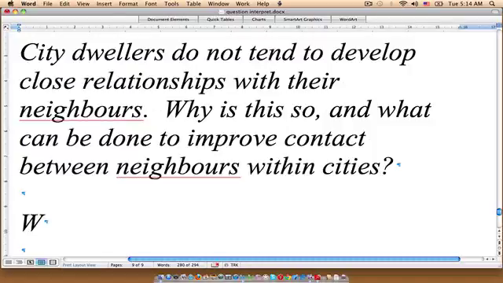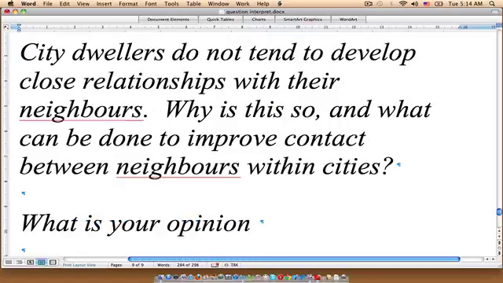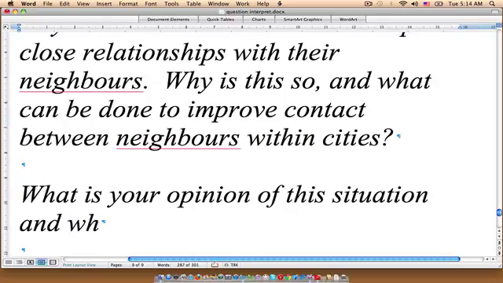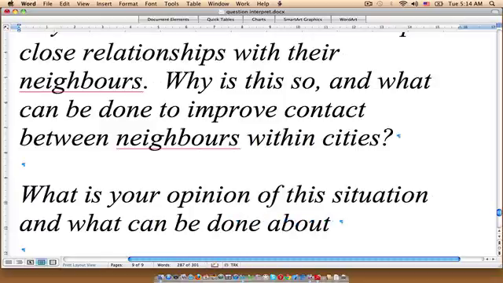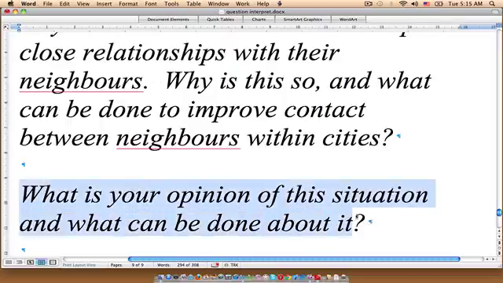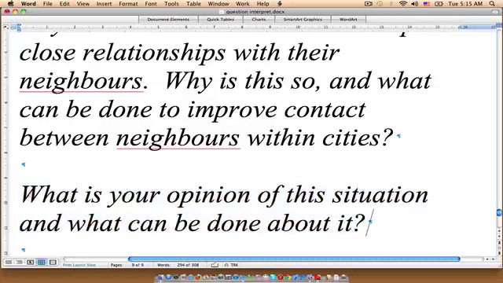So if the question was to state something like, what is your opinion of this situation and what can be done about it? Okay, so now here what I've done is I've created another question that has two questions inside of it. Do you see? So here the beginning says, what is your opinion of this situation? And then the second question is, what can be done about it?